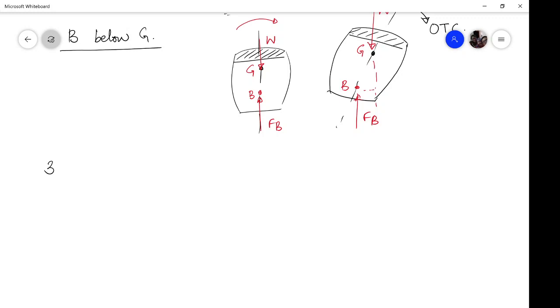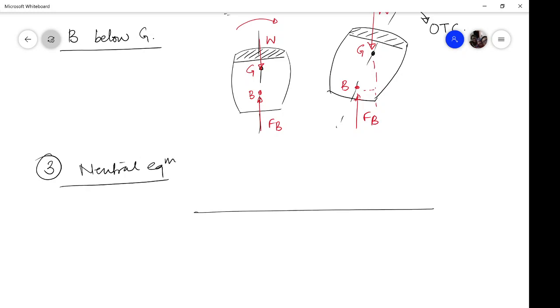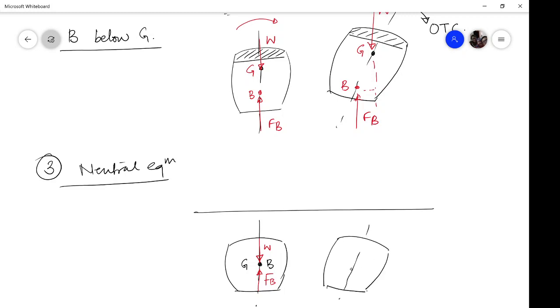Now the third condition, which is called neutral equilibrium. Let us say you have this body and the center of gravity happens to coincide with the center of buoyancy. From the center of gravity W is acting, from the center of buoyancy the buoyancy force will be acting. If you tilt this body, what will happen? Again W and the buoyancy force will be acting at the same points, G and B. So there is no couple coming into the picture. This body will attain this state and remain in this state.